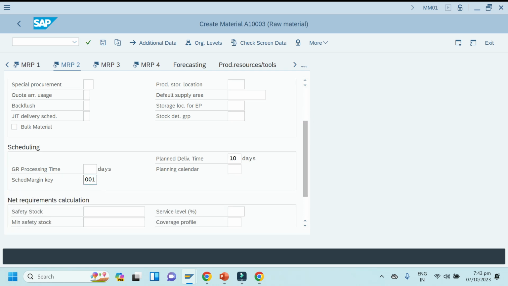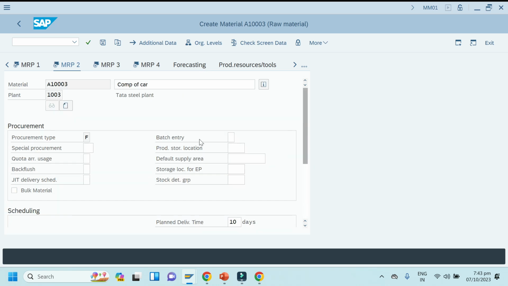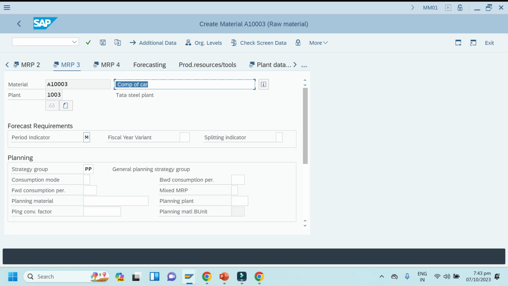Schedule margin key, this is required field, just change it here because I have defined it 0001. Okay, so this is the only required field here. Procurement type should be F. Okay, click enter required details in all screen and save.